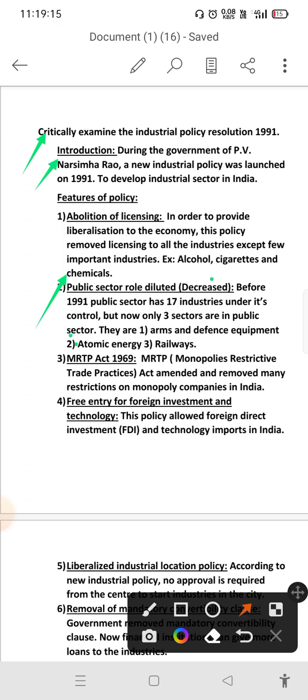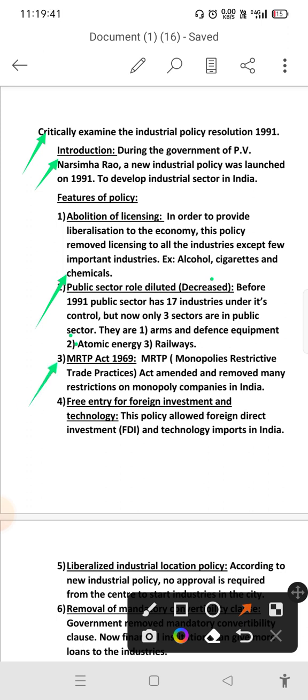But now, only three sectors are in the public sector. That means three sectors are under government control. Those are arms and defense equipment, atomic energy and railways. Except these three, all other industries opened their gates for private persons.